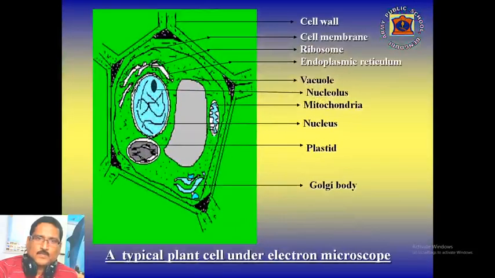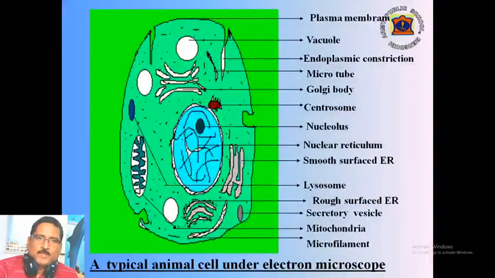This is the structure of a typical plant cell under an electron microscope. Here we can clearly identify all the cell organelles that are found inside the cell. But I would like to explain all those organelles in detail afterward. Similarly, when an animal cell is placed under an electron microscope, this set of structure is seen. Here we can clearly identify the different cell organelles that are found inside the cell. I would like to explain each and every cell organelle in detail afterward.